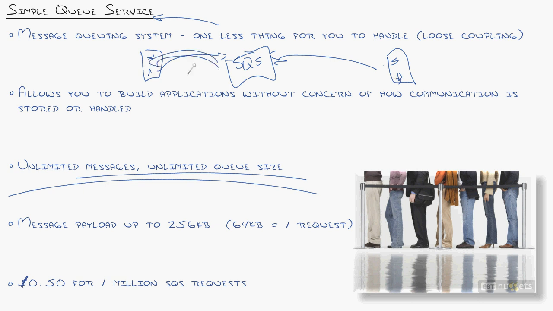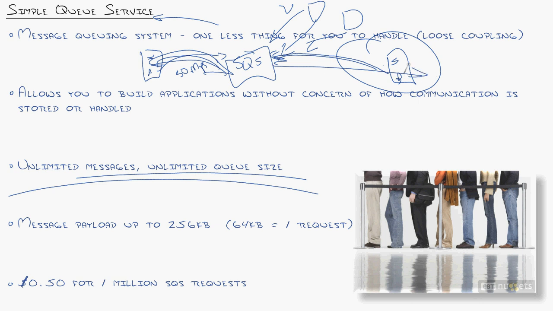So application A is dumping them in there at 50 messages per second. Application server B, then when it's able to, maybe it's loaded down, who knows, along with application C and D, everybody else can point to that queue and get the messages. You can configure your applications to pull the messages out of the simple queuing services as time is needed.